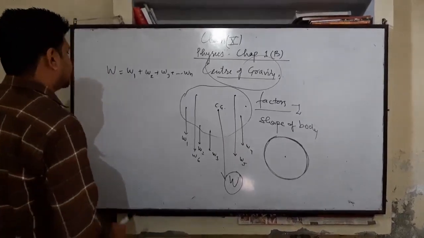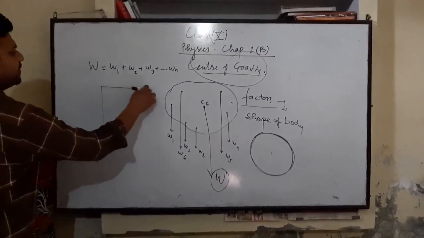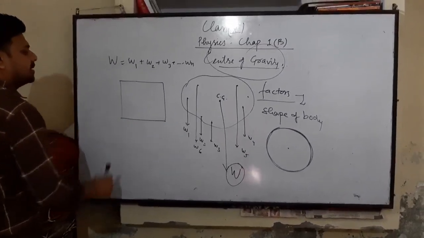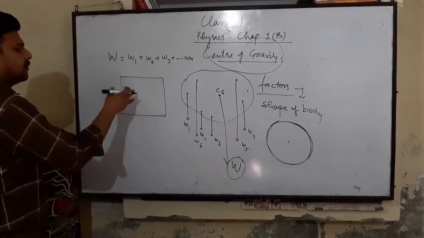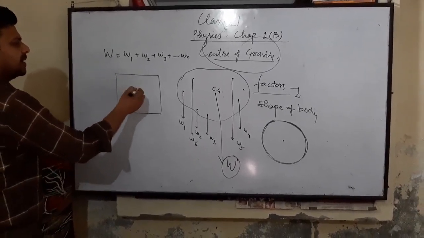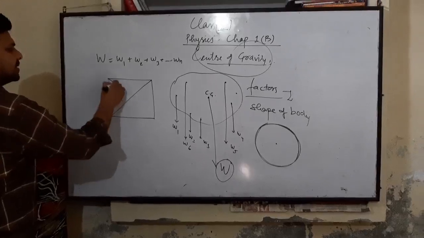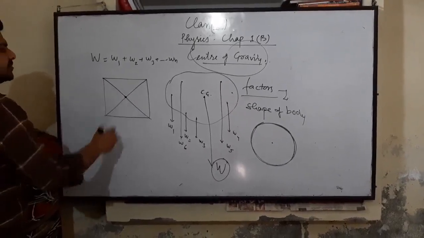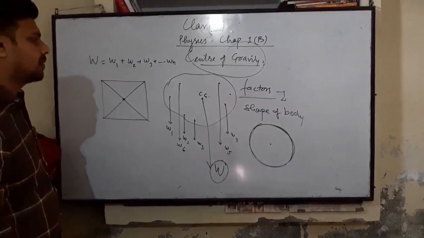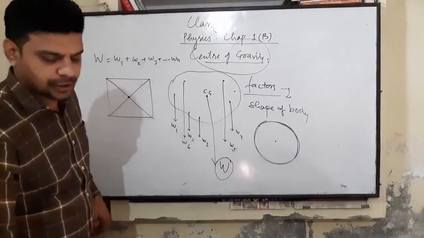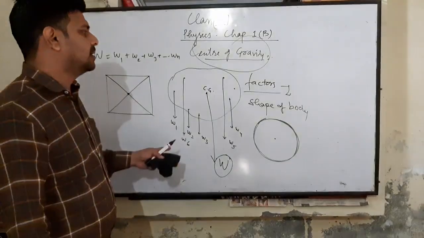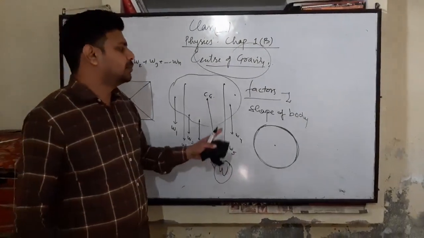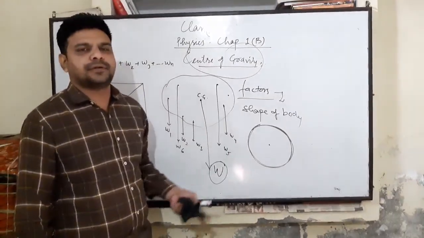Such as if we have a rectangular or square lamina, then the center of gravity lies at its geometrical center, meaning the intersection point of its diagonals. So this is the center of gravity. You have to learn the definition and the position of the center of gravity for different bodies.